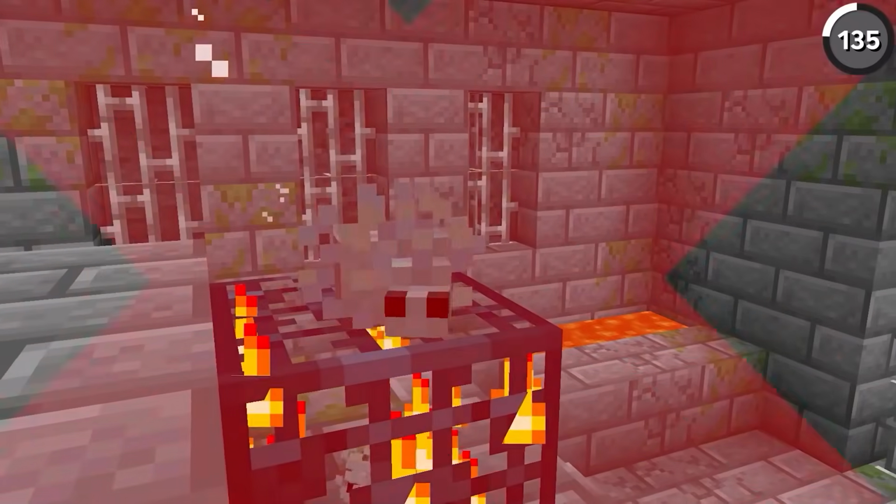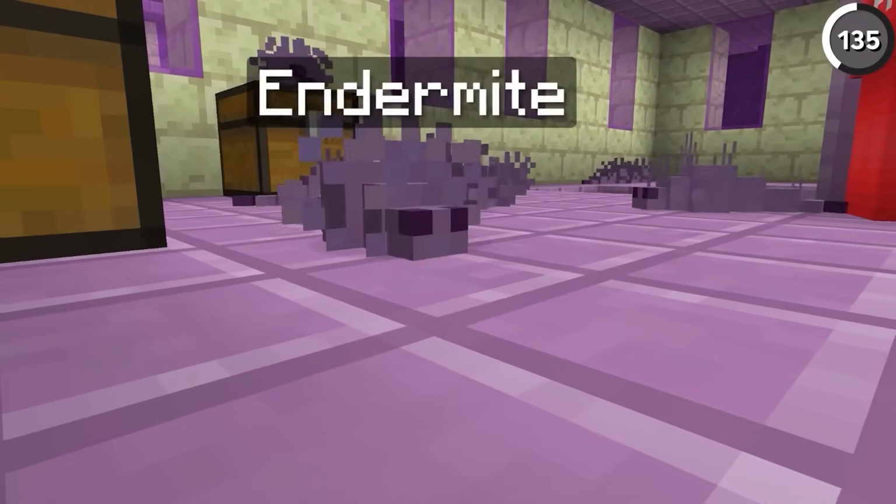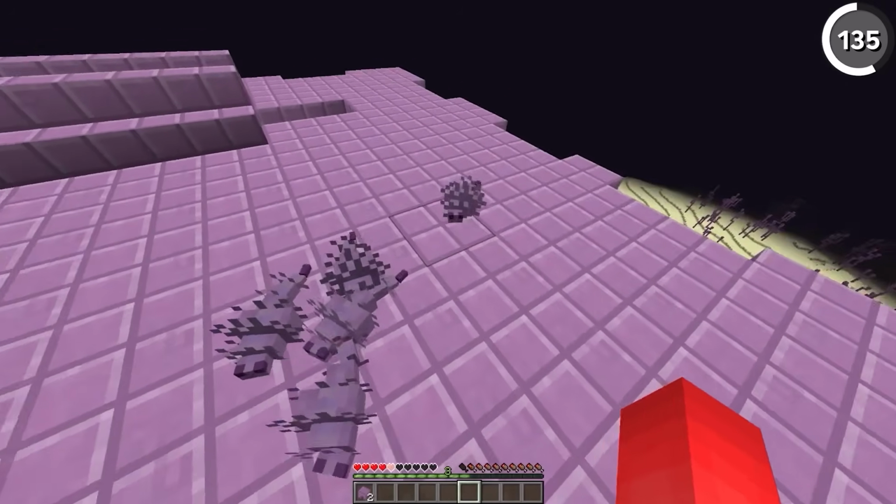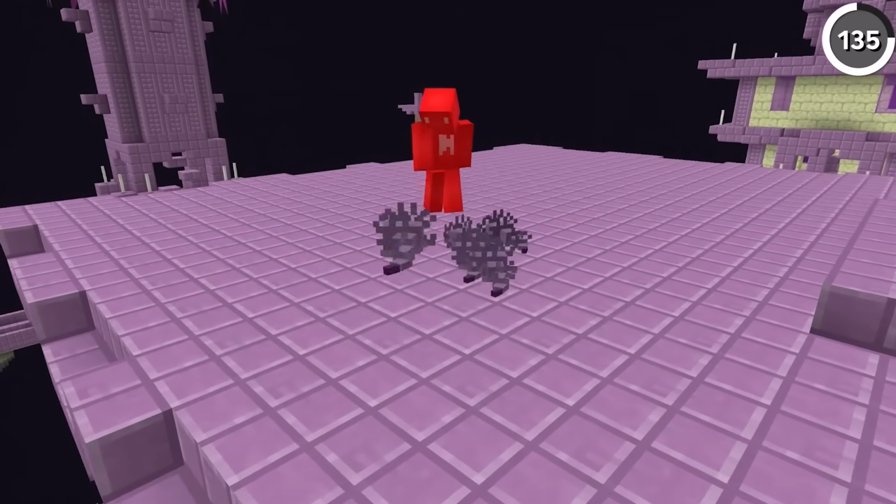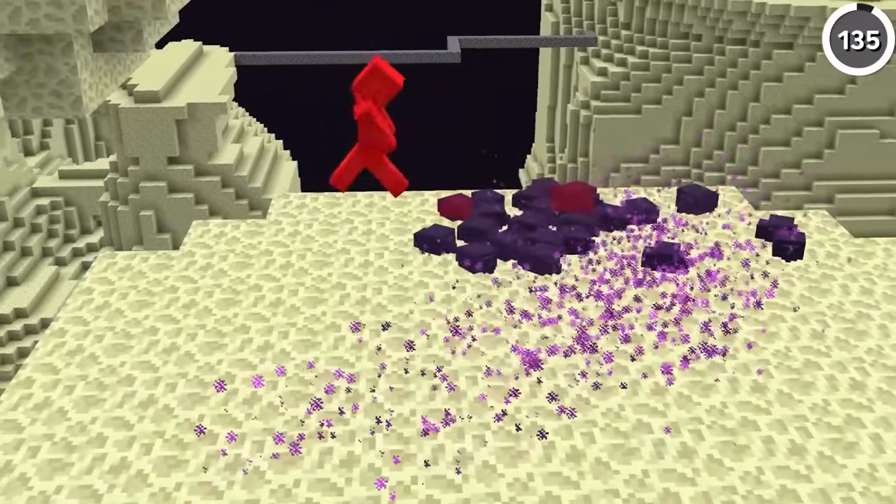Alright, pop quiz. What mob is this? I'll give you a hint, it's not a silverfish. Actually, it's just an endermite. See, when the endermite was added in, it was just a purple version of the silverfish, before it eventually got this new smaller model that we see today.